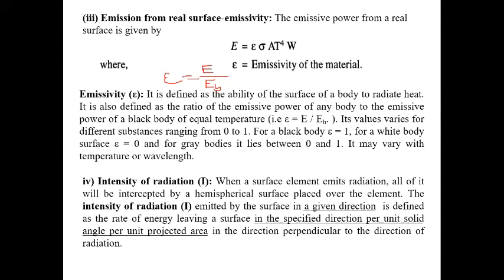Then if you multiply by emissivity, you get the emissive power of the real body. So basically this is E by E_b. For a black body this is 1, for a white body this is 0, and for a grey body it lies between 0 and 1.